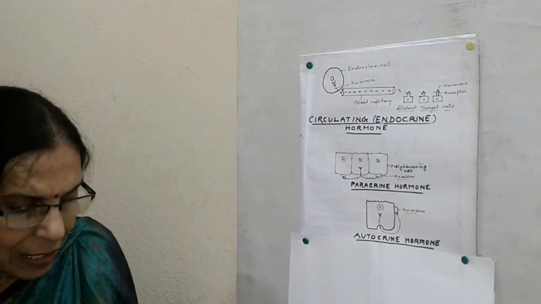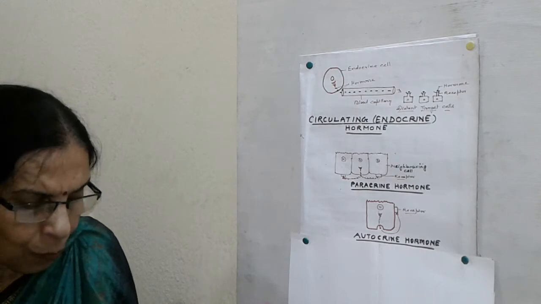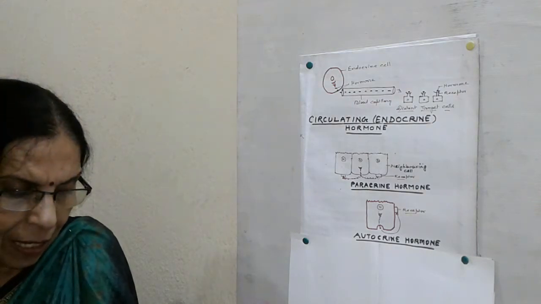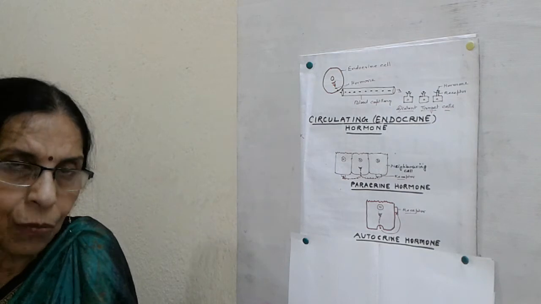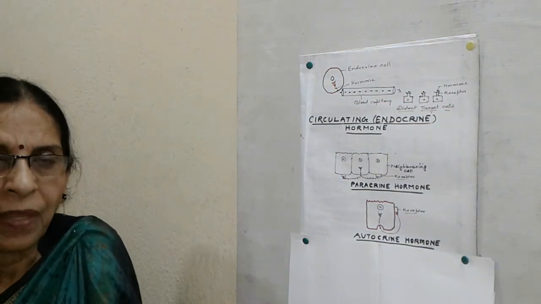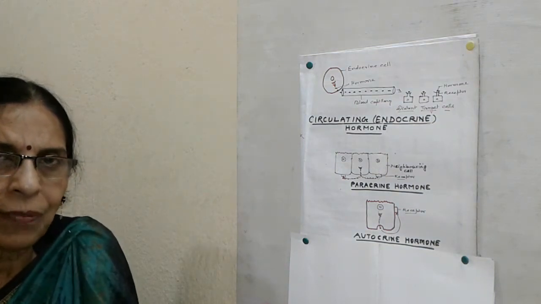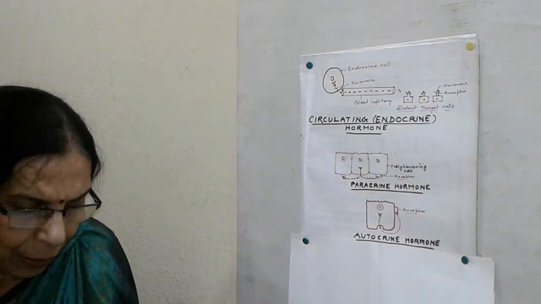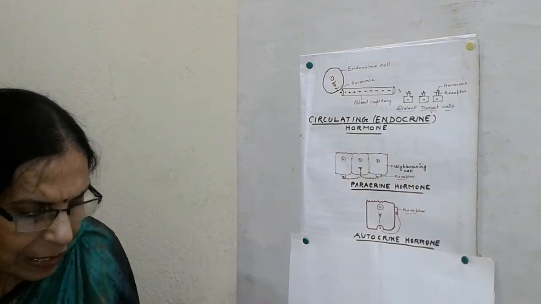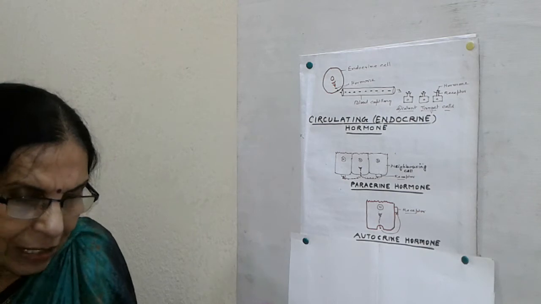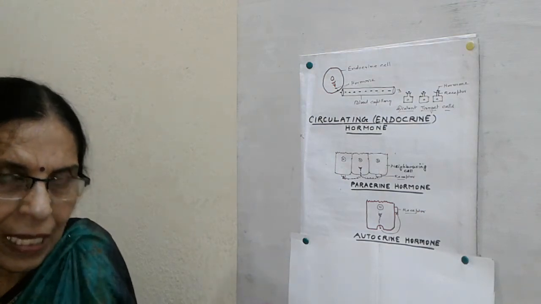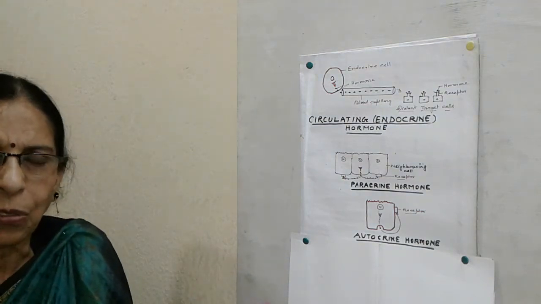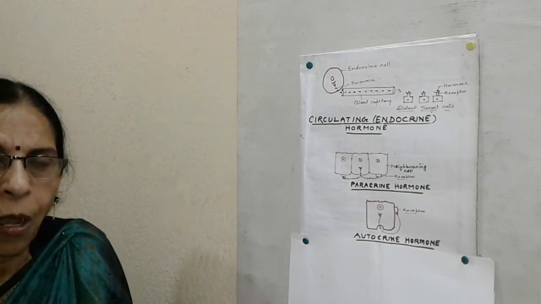Now the second one is amino acid derivatives. Some hormones are modified amino acids, for example thyroxine. Thyroxine is a combination of the amino acid tyrosine with iodine. The hormone secreted by the thyroid gland, thyroxine, is actually composed of two varieties.